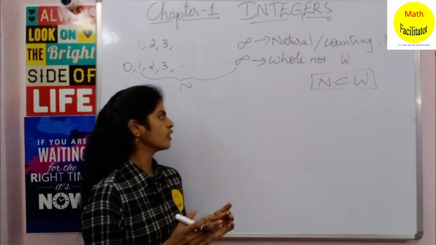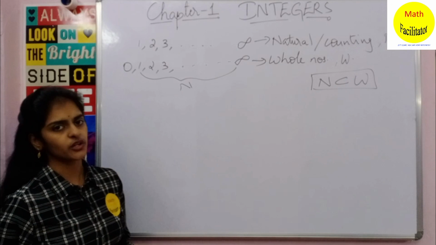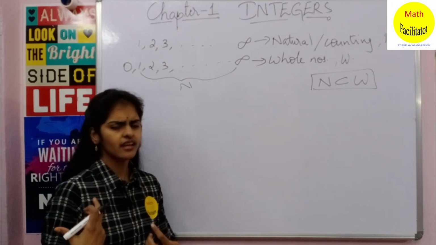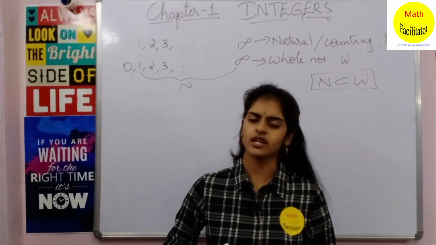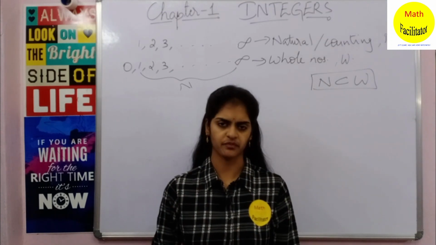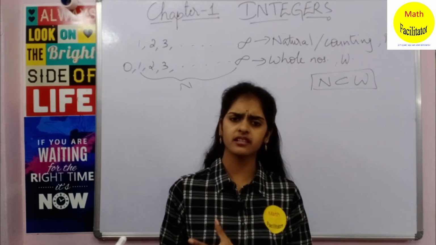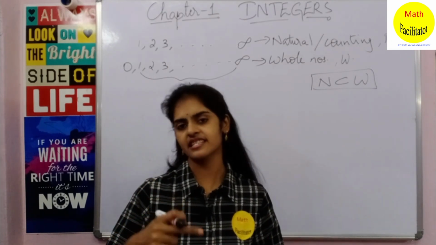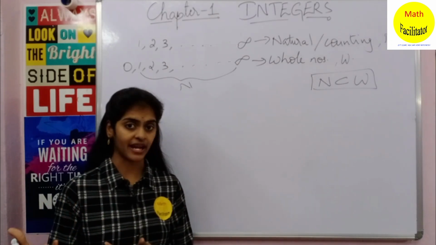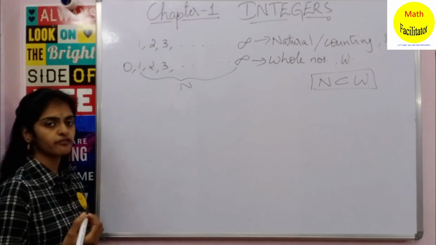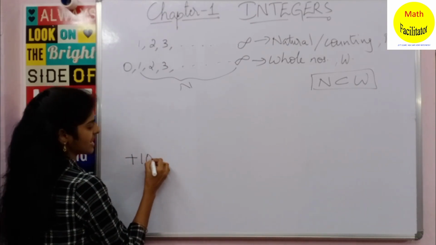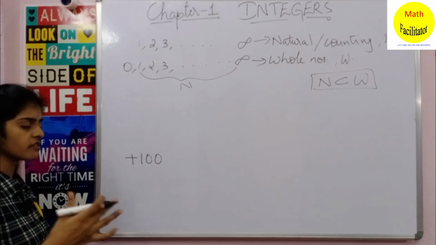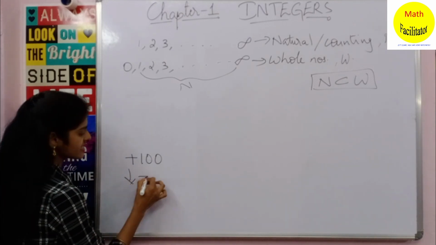And now to this set of whole numbers, if I want to add negative numbers, many times we use negative numbers in most of the cases. For example, for indicating profit and loss, profit you indicate by plus symbol and loss you indicate by minus sign. Suppose you have a profit of 100 rupees, so you say it is plus 100, and you have a loss of 100, so you say it is minus 100.